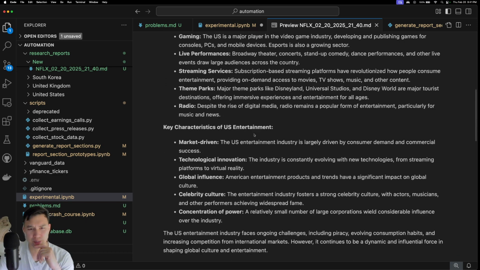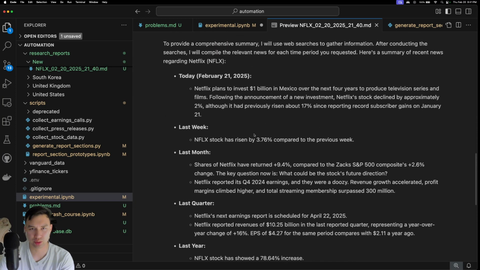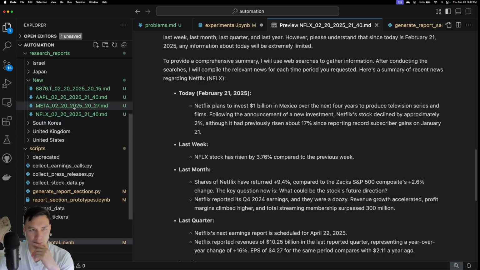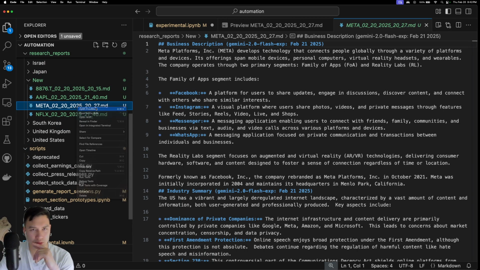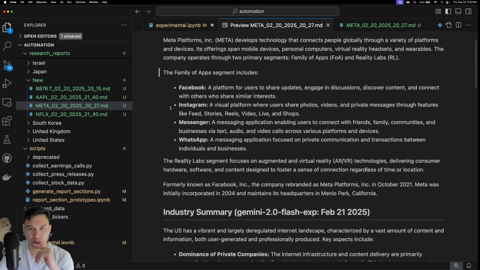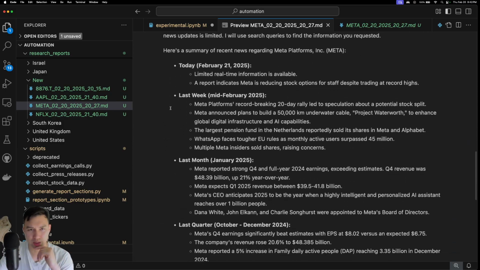The industry summary and then the news. So this is the format that I like for the news, right? In the Apple one, it kind of sucked. Let's take a look at the Meta one. This one was the Meta one. I don't know, pretty self-explanatory.